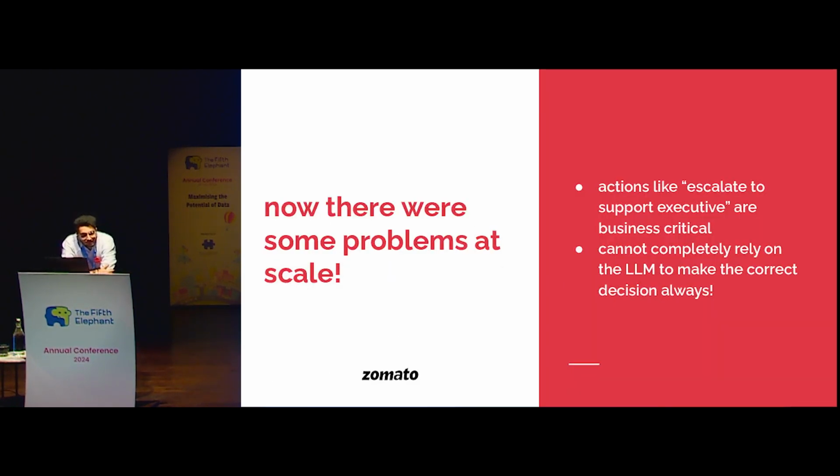Now, this is overall a broad design of the solution, but as we scaled, since Zomato has a huge scale, there are a lot of different problems that we encounter that we cannot imagine beforehand, right? So for example, actions like escalating to a support executive are very business critical, in the sense that if you leave it all to the LLM, it can probably give you a containment rate of 80% on one day and probably 50% on the second day. So you cannot really scale the human infrastructure behind the scenes in that manner, right? So you want to introduce some kind of guardrails behind.